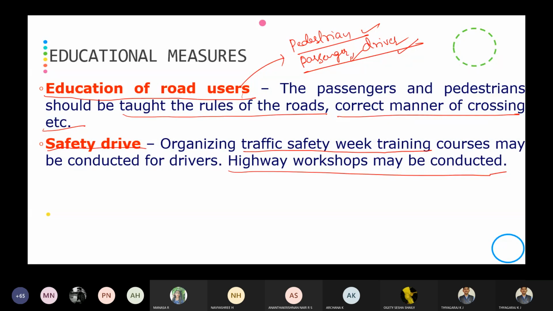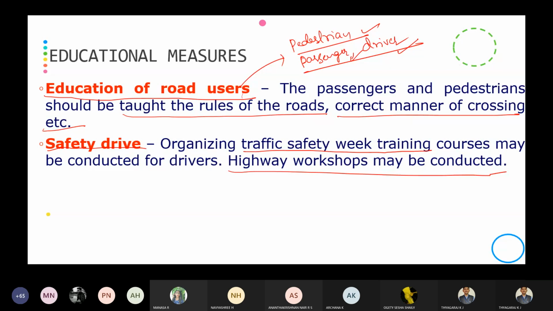Then safety drive, organizing the safety week training for pedestrians, drivers, and passengers, and you can conduct the highway workshops also. So we know that the training and workshop will give some important basic concepts.